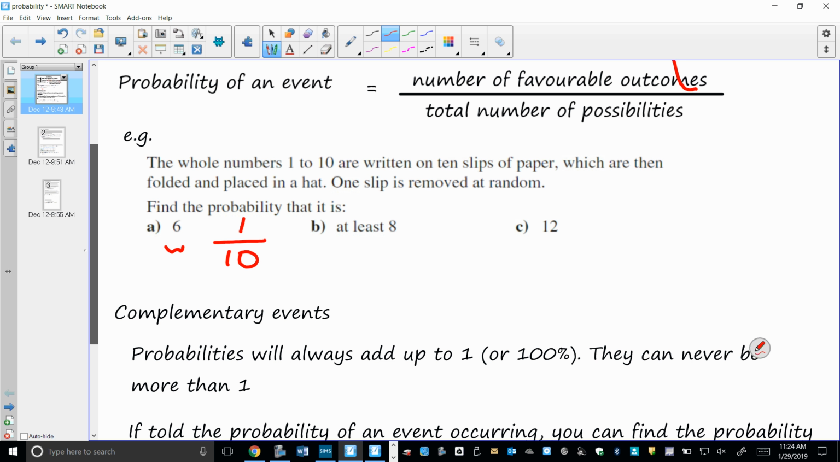At least 8. That would be 3 over 10, because we've got 8, 9, and 10. Now, what about a 12? That's 0. Clearly, there is no slip with 12 on it.